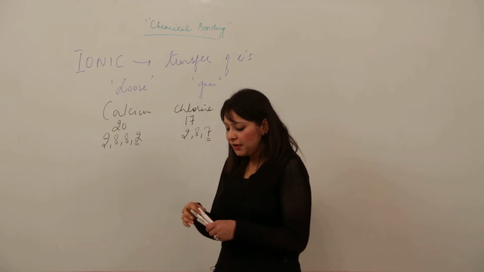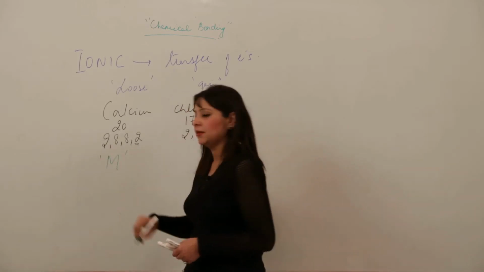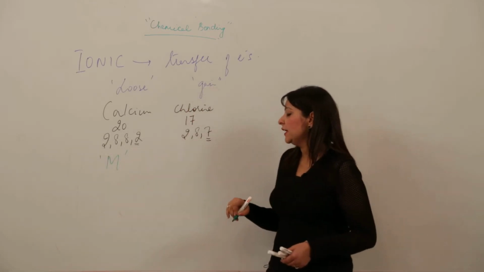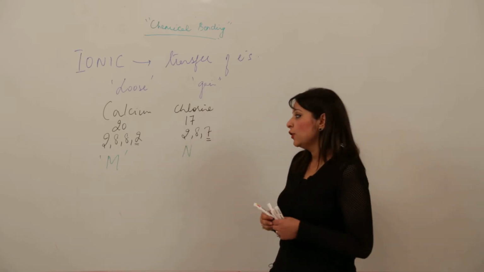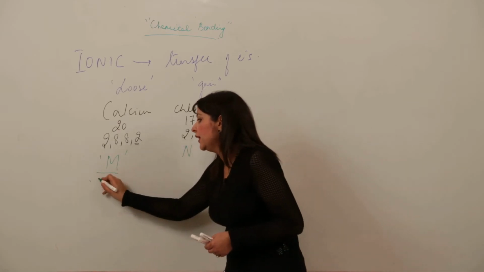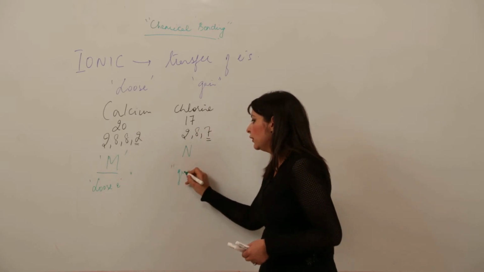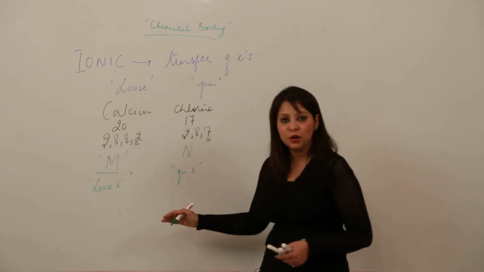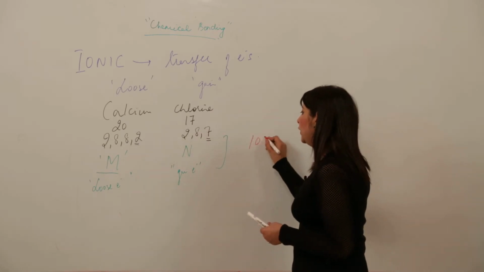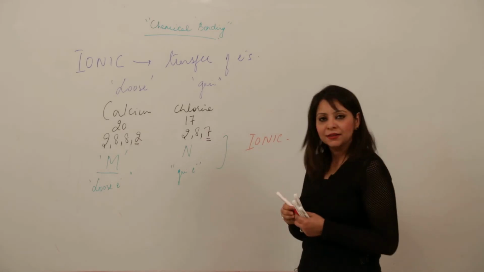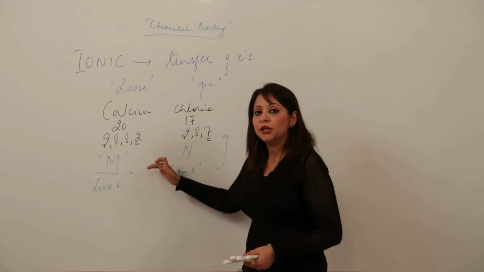We know the elements whose valence electrons are 1, 2, 3 are called metals, and the elements whose valence electrons are 4, 5, 6, 7 are called non-metals. So metals always have a tendency to lose electrons and non-metals have a tendency to gain electrons. So whenever you see such a combination, straight away you should know that they will form an ionic bond, right?